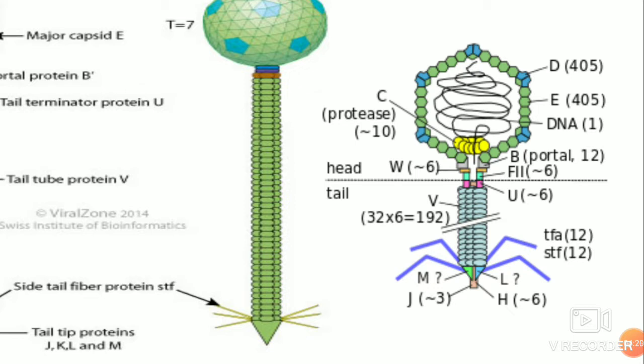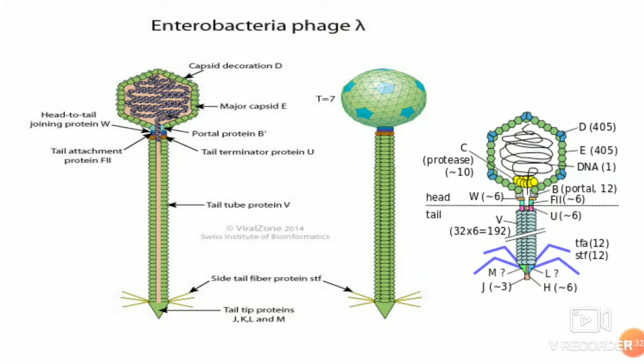And then V tail proteins are 192, and J proteins are 3, H is 6. L and M are also present, though this picture does not give the numbers. So this is the overall structure, which contains the capsid head with the nucleic acid, and the straight tail coming out of the head, which helps the phage to bind onto the bacteria,